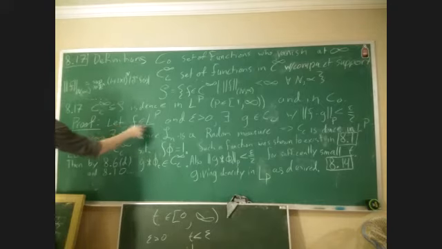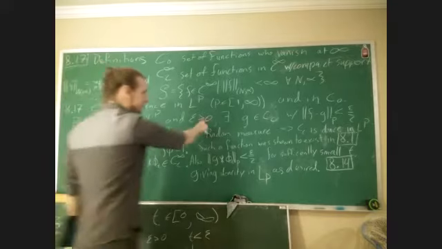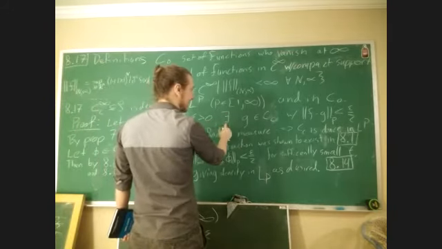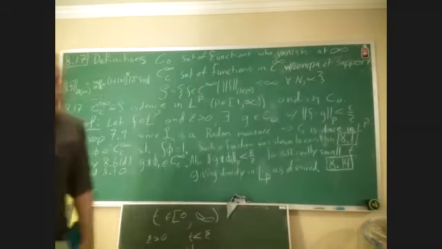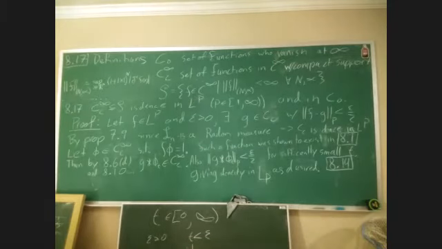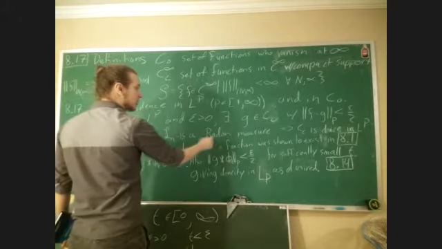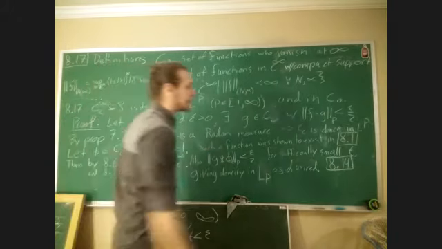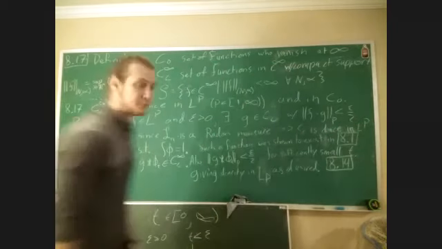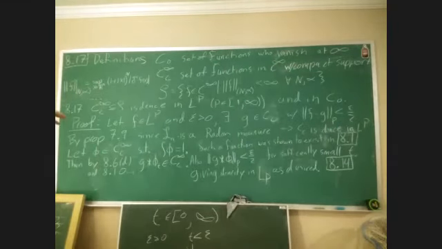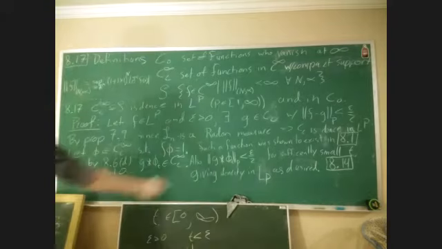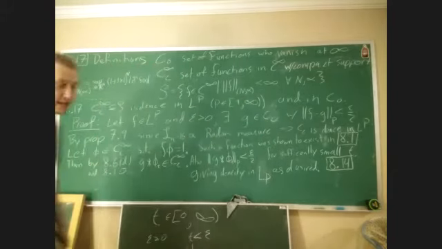So here's how it goes. We're going to start with f in LP. Then for epsilon greater than 0, there exists a g in CC with the difference of them in the p norm being less than epsilon over 2. We know that such a function exists because of proposition 7.9, which tells us that because the Lebesgue measure is a Radon measure, CC is dense within LP. Because we're in Rn, we're working with the nth dimensional Lebesgue measure, which we know is Radon. So this directly gives us the density there. So we really only need to find this one because we can do it using transitivity of density.